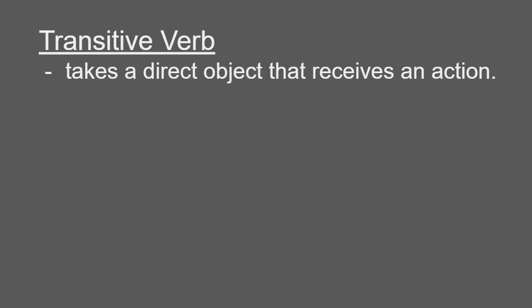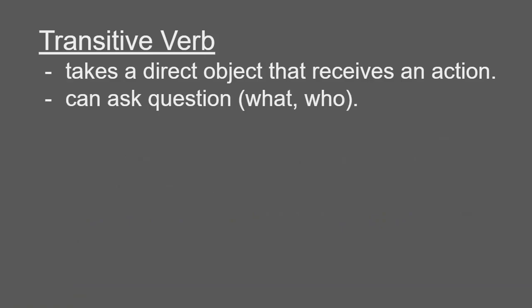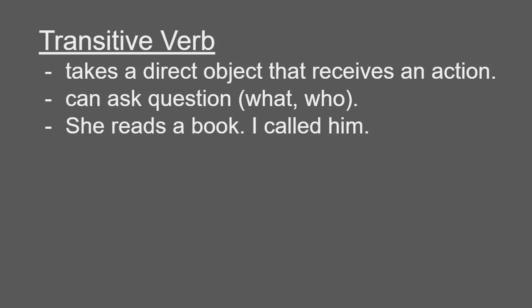Transitive verb. It takes a direct object that receives an action. Let's see some more. You can ask the question who or what, and if you get an answer, then it is a transitive verb.